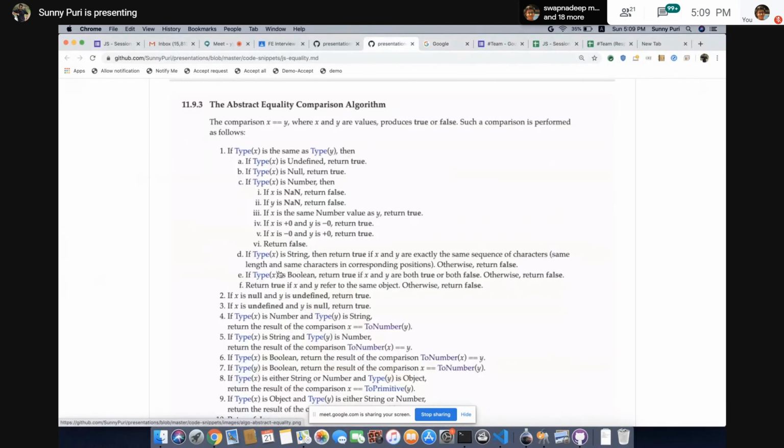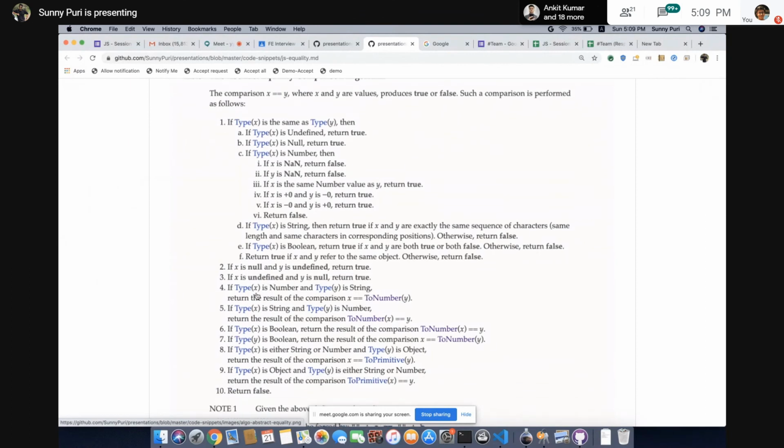If x is null, y is undefined, return true. If x is undefined, y is null, return true. If x is number and y is string, convert the string to a number, then perform the comparison. Got it? If number and string, convert the string to a number. If string and number, convert the string to a number.